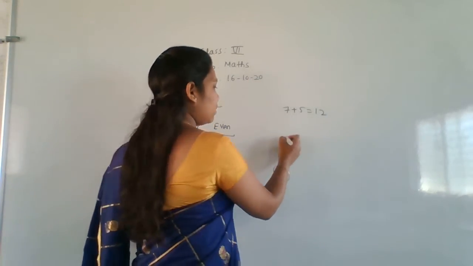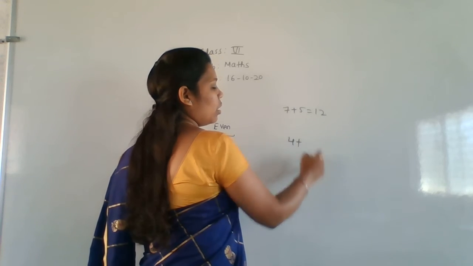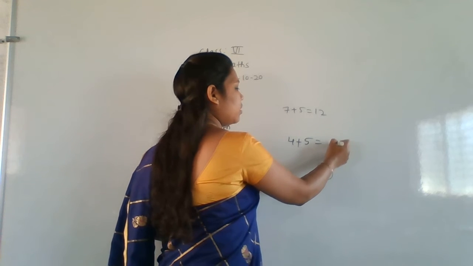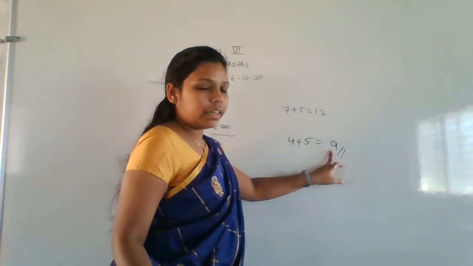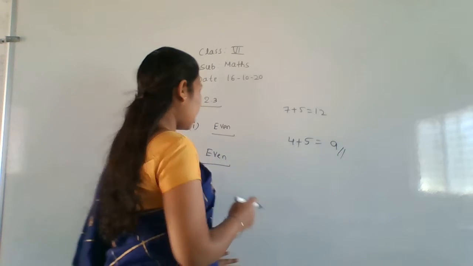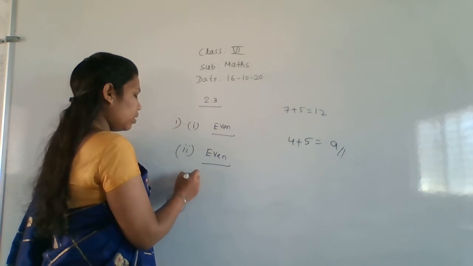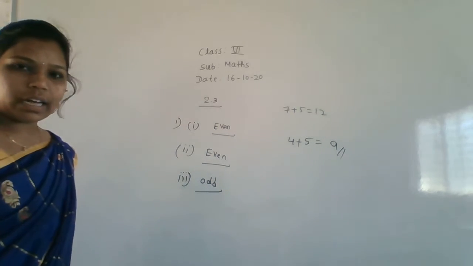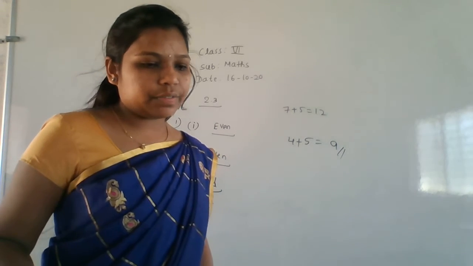One even number, take a 4. One odd number, take a 5. What is the answer? 9. 9 is odd or even? 9 is an odd number. So the third one answer is odd number. Next one.